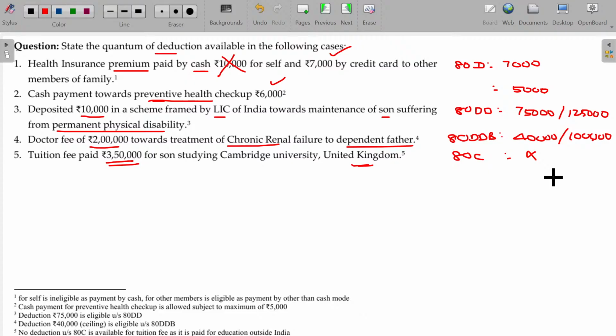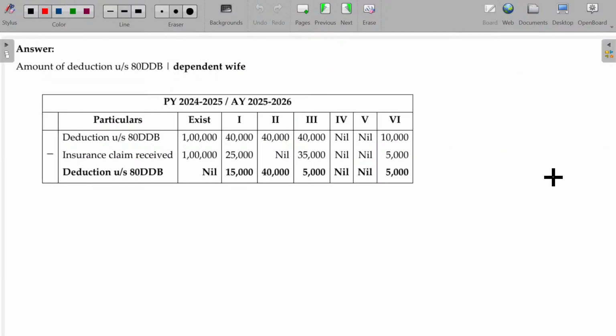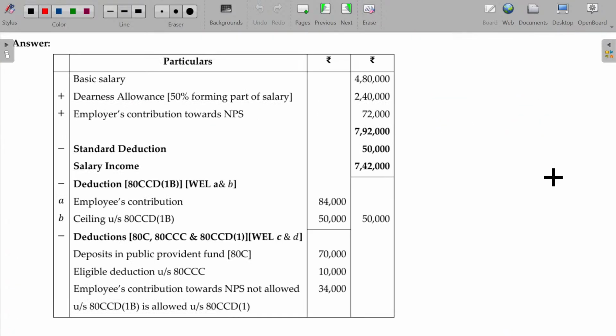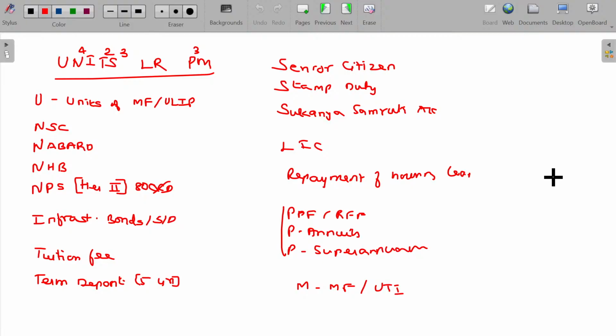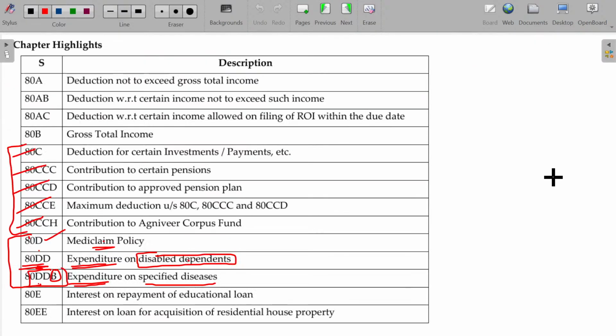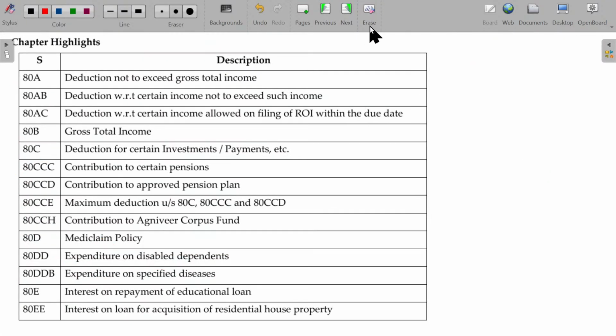Now, 80D series over. We'll now move on to the 80E series. 80E series is all about interest. Okay. If you get an education loan and while repaying, if you are paying any interest, it can be claimable under Section 80E.